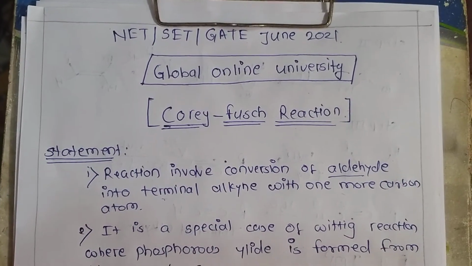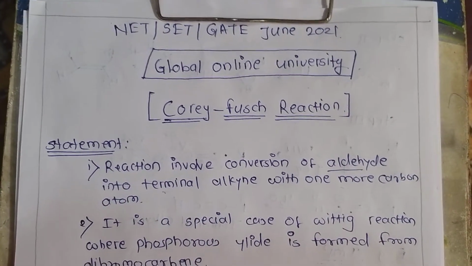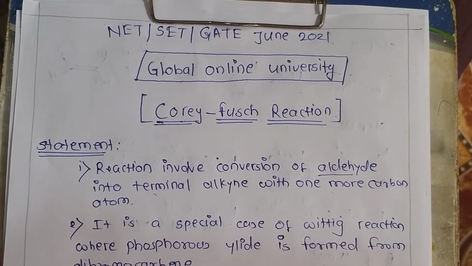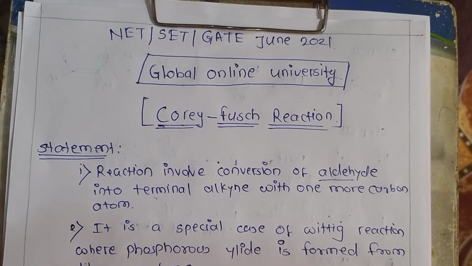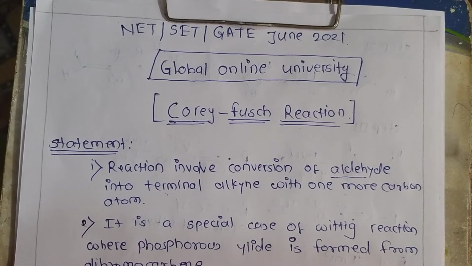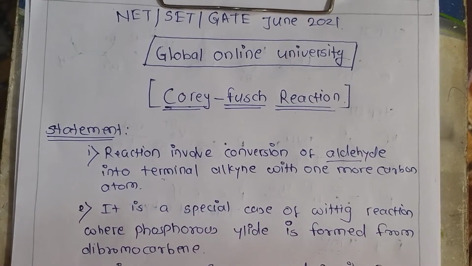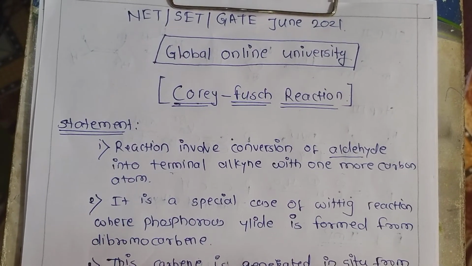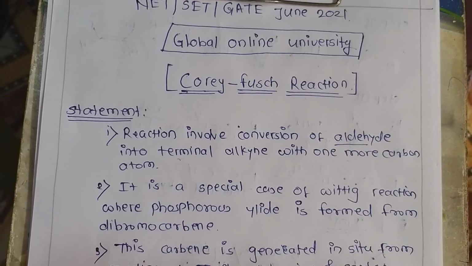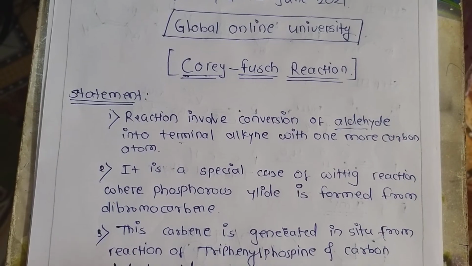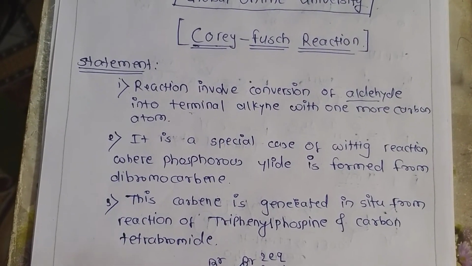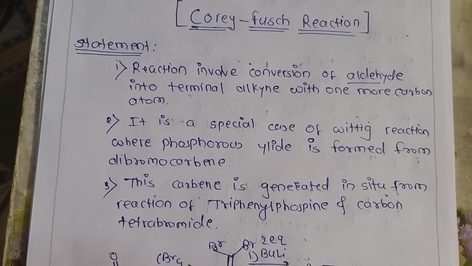Today we are going to see our next name reaction, the Corey-Fuchs reaction. This reaction involves conversion of an aldehyde into a terminal alkyne with one more carbon atom. This is a special case of the Wittig reaction where a phosphorus halide is formed from dibromocarbene. This carbene is generated in situ from the reaction of triphenylphosphine and carbon tetrabromide.